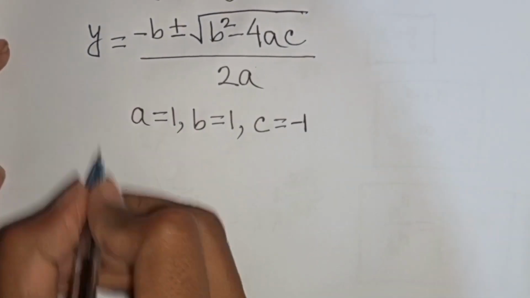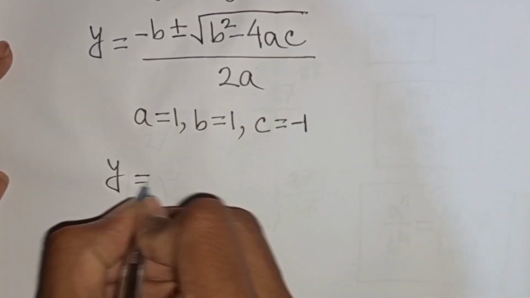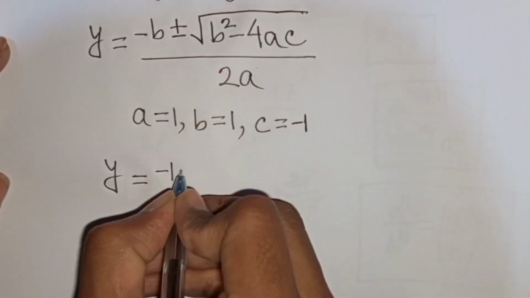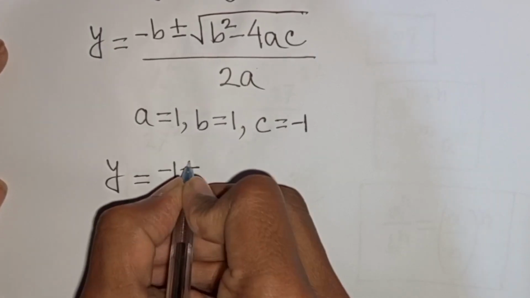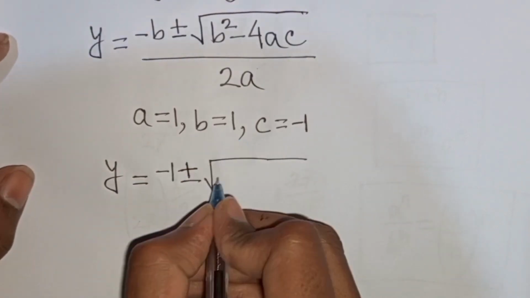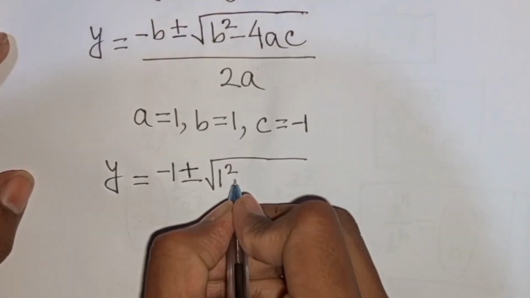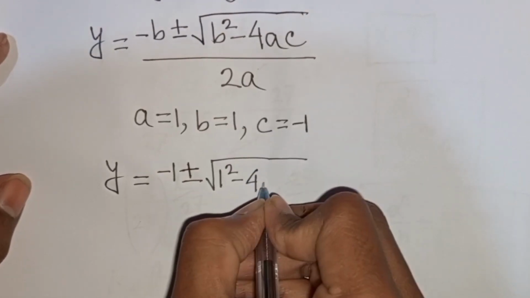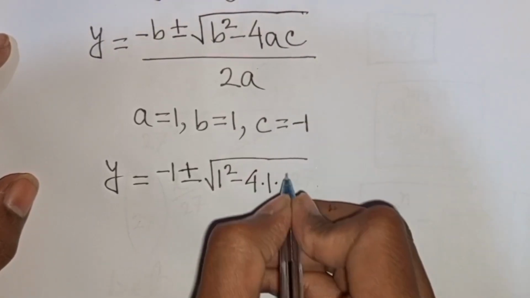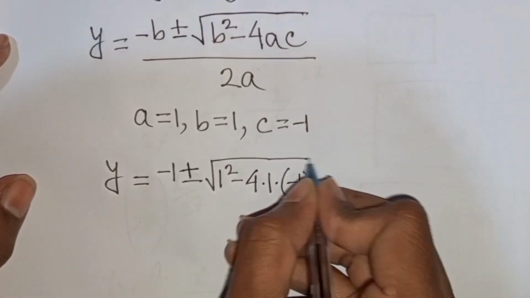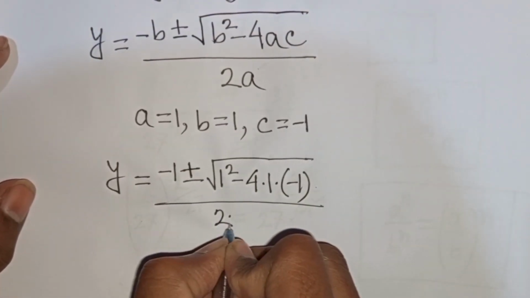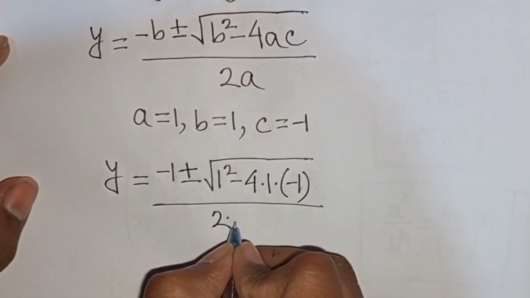Now we can write here y will be equal to minus b, that means 1, then plus or minus square root of b square, that means 1 square, minus 4 times a, that means 1, times c, that means negative 1, so it will be bracket negative 1, then divided by 2 times a, that means 1.